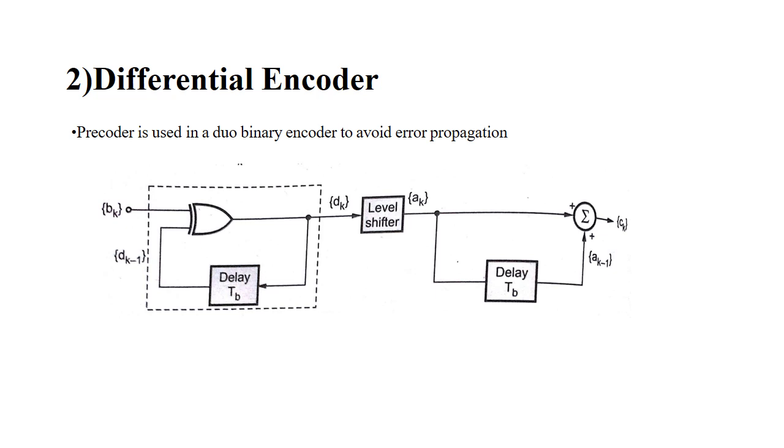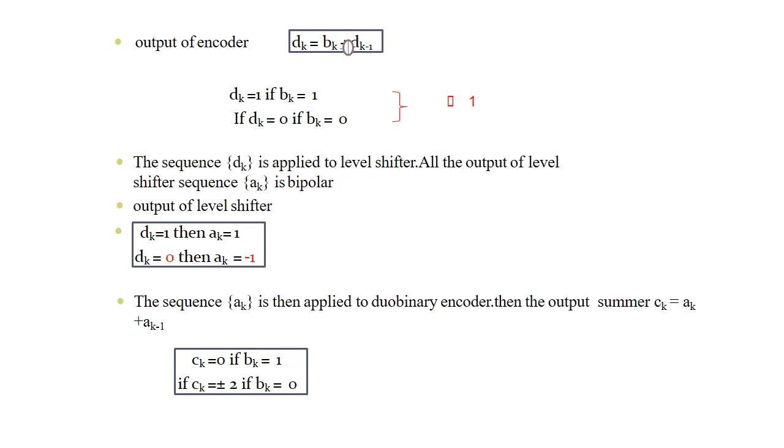Next one is the differential encoder. Here the precoder is used in the duobinary encoder to avoid error propagation. In this precoder we use the differential encoder, so the output of the precoder will be d_k = b_k ⊕ d_(k-1). Here we consider d_k = 1 if b_k = 1 and d_k = 0 if b_k = 0.